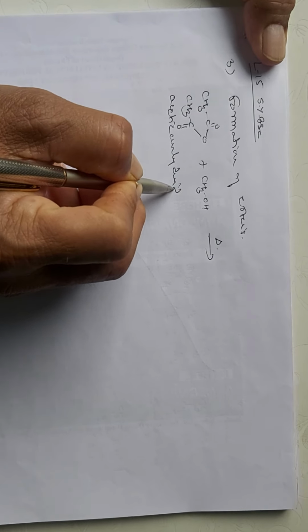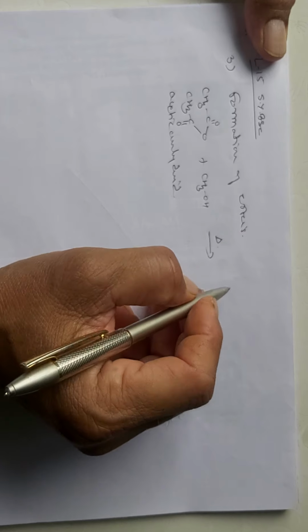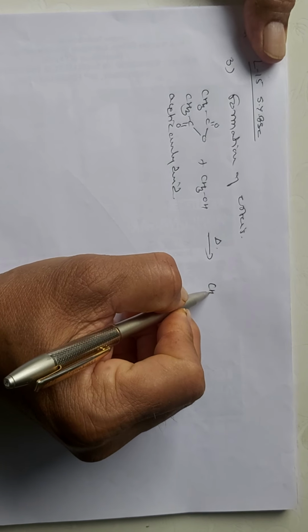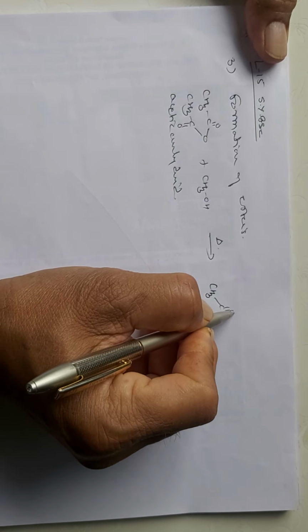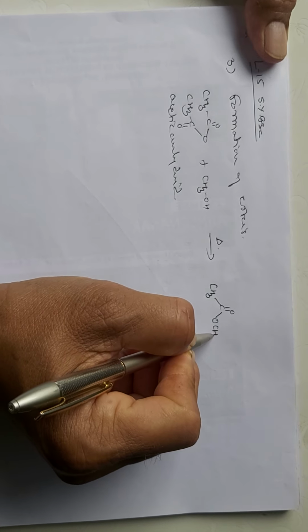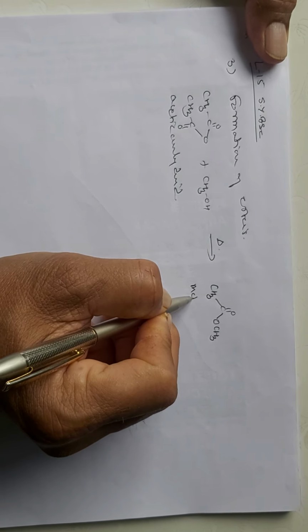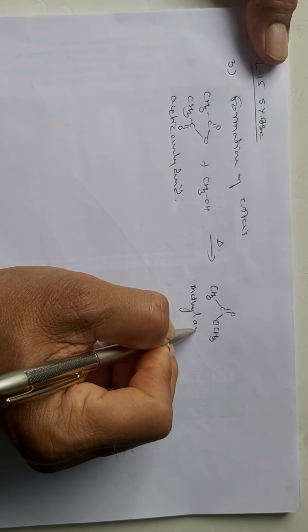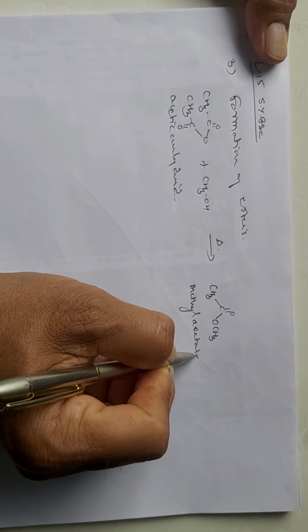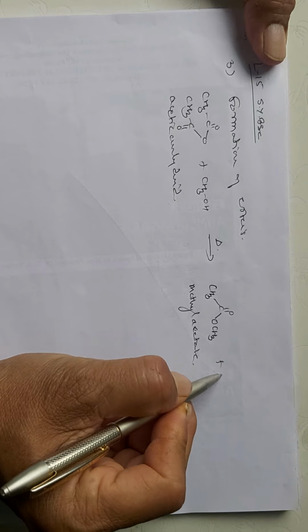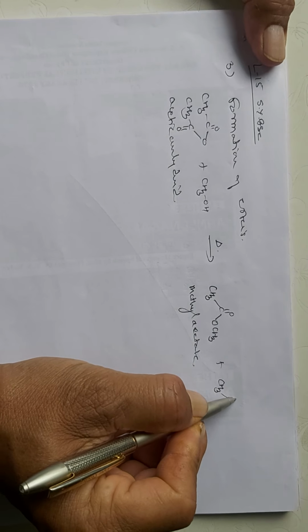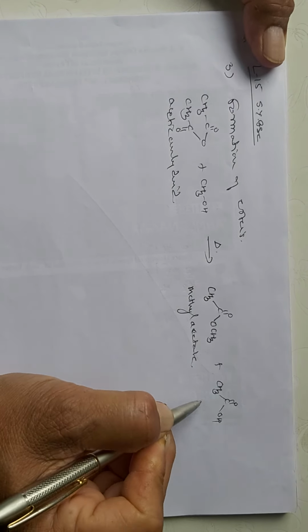Acetic anhydride on heating with this alcohol will give you the formation of an ester, that is the CH3COOCH3, that is methyl acetate, and acetic acid will be obtained in this reaction.